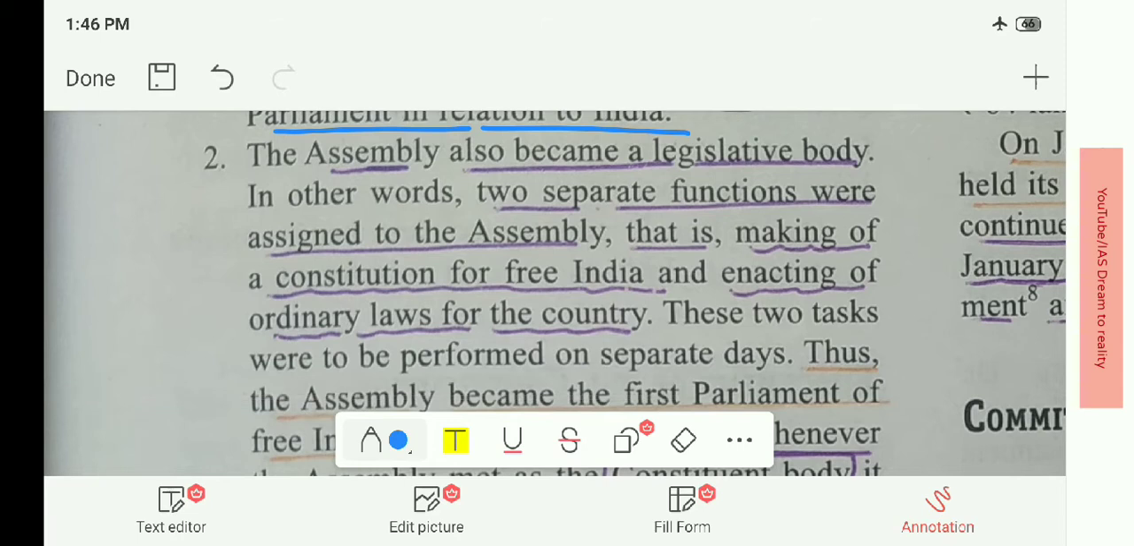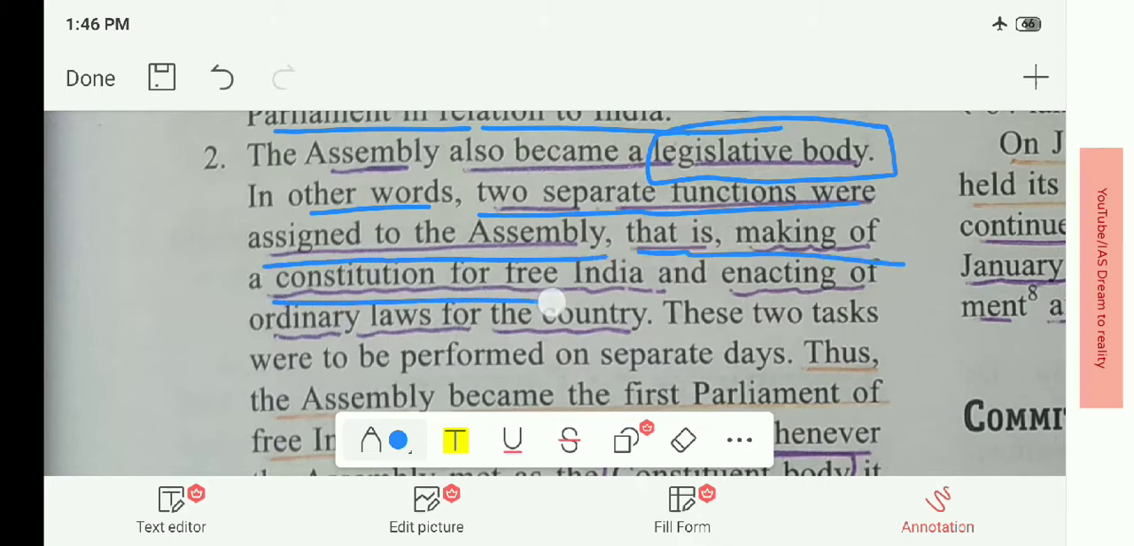The assembly also became a legislative body. See, the Constituent Assembly also acted as a legislative body. This is an important point. Before independence, which body acted as a legislative body? It may be asked as a question. It was nothing but the Constituent Assembly. In other words, two separate functions were assigned to the Assembly, that is, making of the Constitution for free India and enacting of ordinary laws for the country. These two tasks were to be performed on separate days.